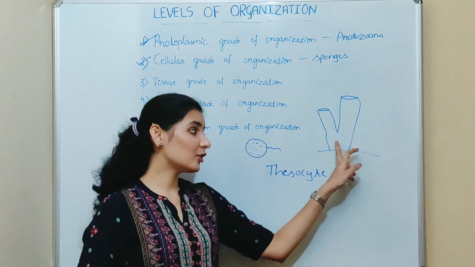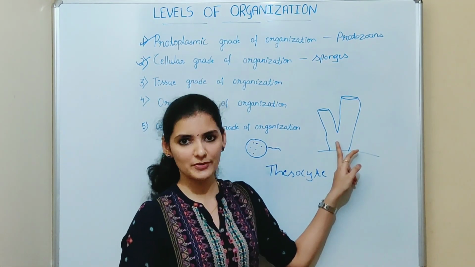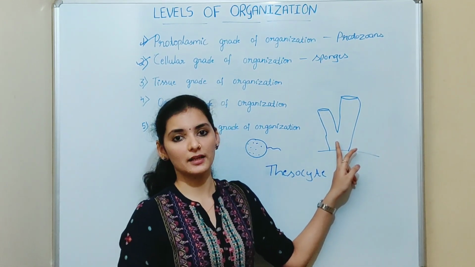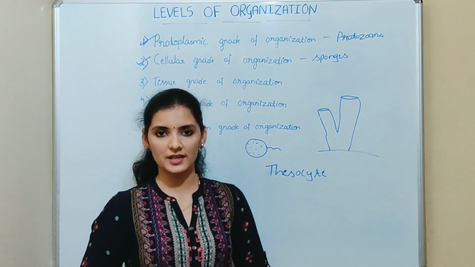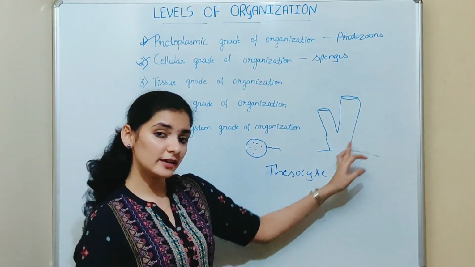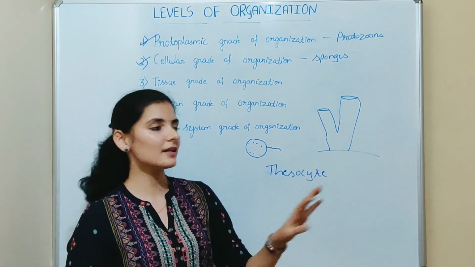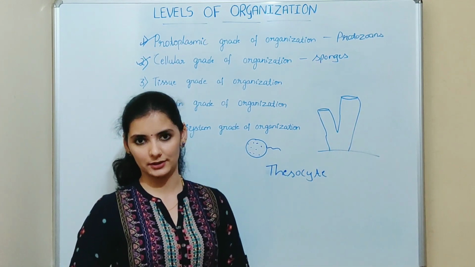So I told that the body of the sponges is multicellular. Multicellular means made up of many number of cells, isn't it? So even though its body is made up of many number of cells, it does not form tissue. Tissue means what? Tissue means it's a group of cells, isn't it? So even though it is made up of many number of cells, it does not form tissue because there is no coordination between the cells which is present in the sponges.